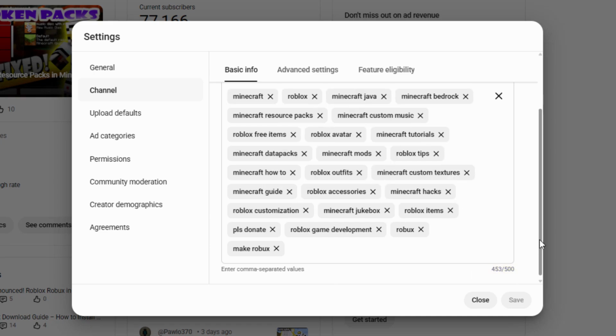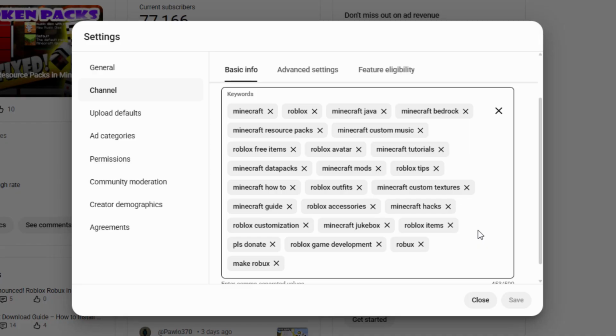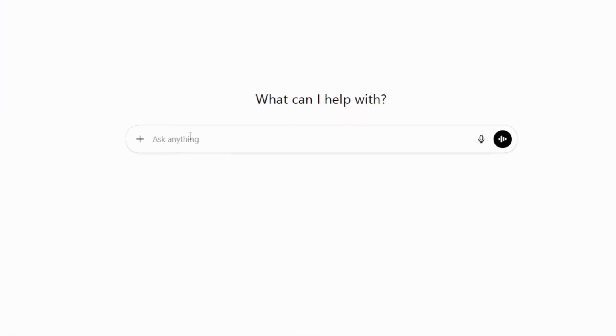Now I want to change this and bring this up to date because my focus right now on my channel is not just Roblox and Minecraft, but Roblox and Minecraft on mobile devices. So let's go ahead and make that fix, and we'll do that with ChatGPT. Now ChatGPT already knows my channel, so I don't have to put a lot of text into the prompt. I'll just ask for a set of channel keywords.